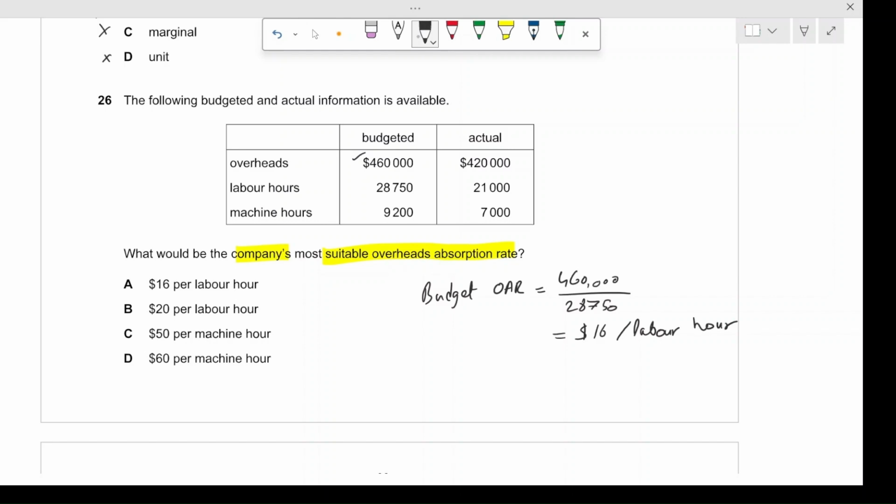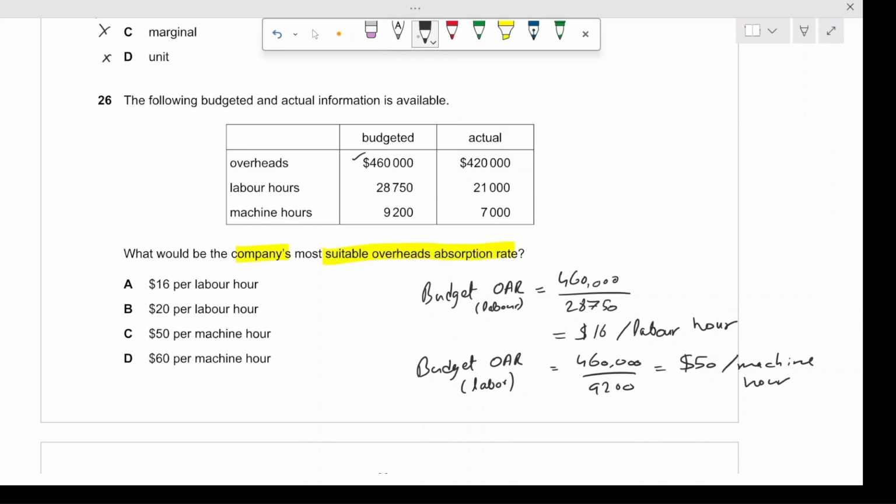That is $16 per labor hour, and for machine, it would be $60,000 divided by 1,200 hours, which gives us $50 per machine hour.